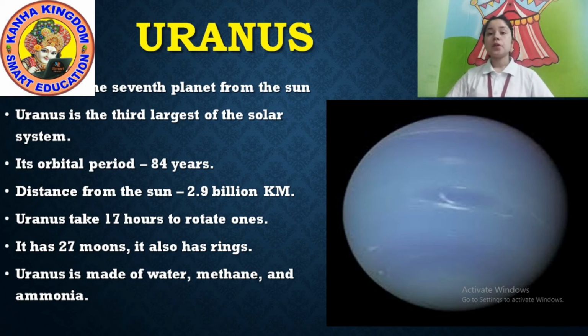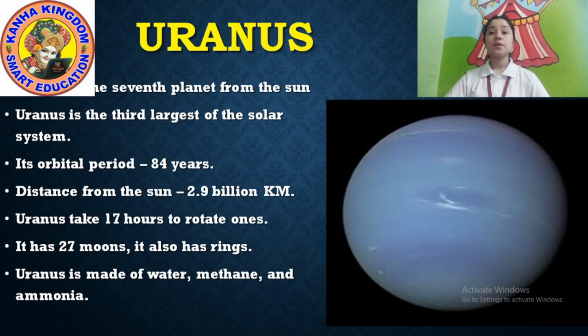Its orbit period is 84 years. Not days, 84 years, because it is too far from the Sun. The distance from the Sun is 2.9 billion kilometers. It is 2.9 billion kilometers far from the Sun.